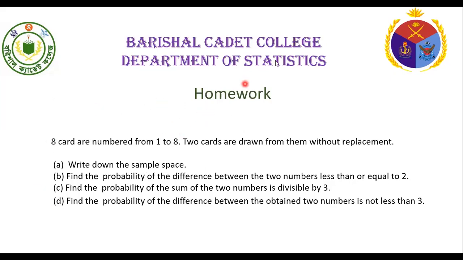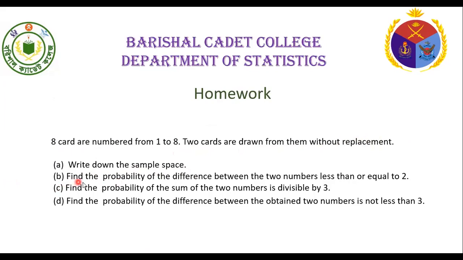Now for homework. My dear cadets, 8 cards are numbered from 1 to 8. 2 cards are drawn from them without replacement. Question A, write down the sample space.